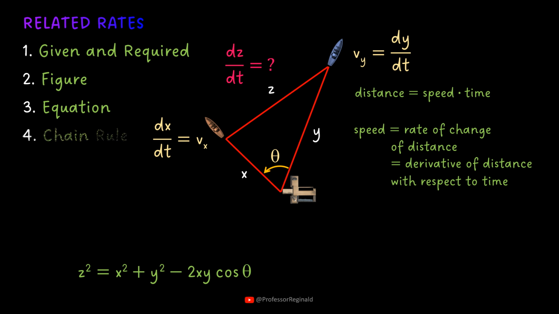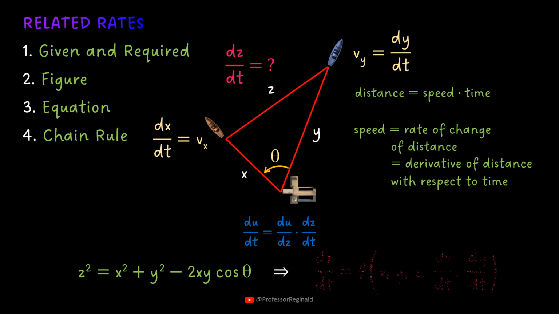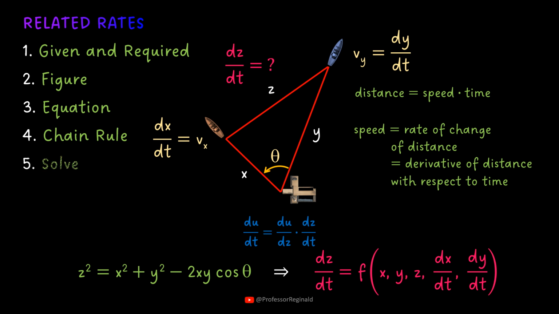Fourth, use the chain rule to implicitly differentiate both sides of the equation with respect to time t. Fifth, solve for the required rate of change by substituting the given and computed values and known rates of change into the related rates equation.